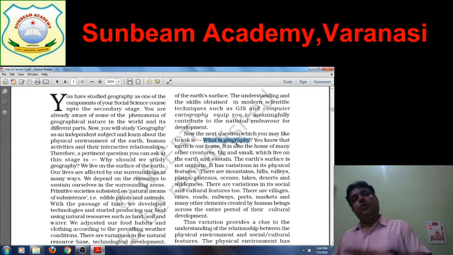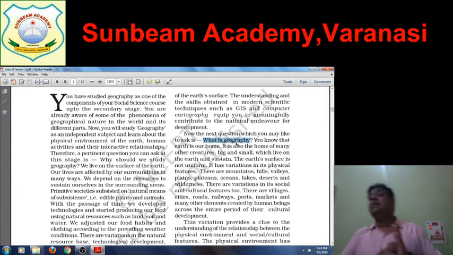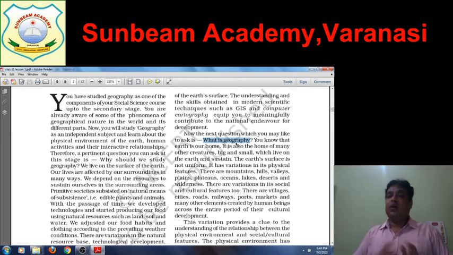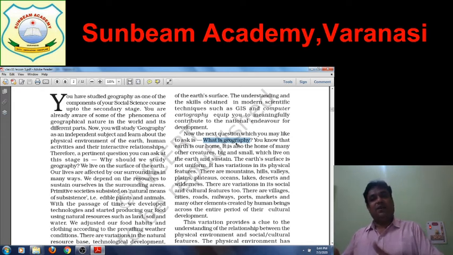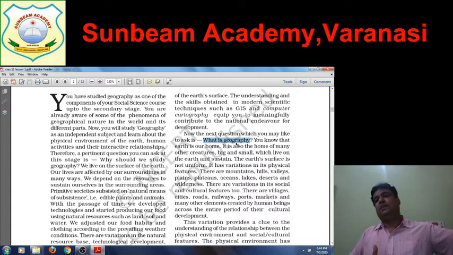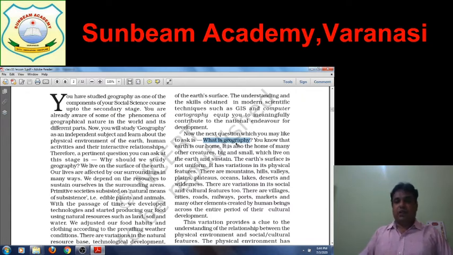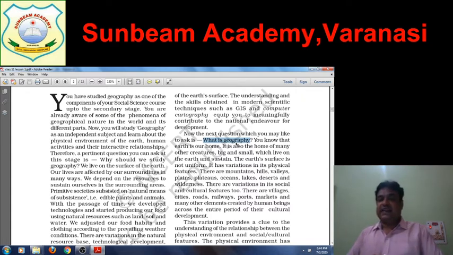In India, we have the loftiest mountains like the Himalaya, the northern plains, coastal plains, the peninsular plateau, hot deserts like Thar, and cold deserts like Ladakh. We also have variation in our cultural things. The culture of Jammu and Kashmir is not the same as in Uttar Pradesh, and the culture of UP is different from the culture of Tamil Nadu or West Bengal. So cultural features are also varied.